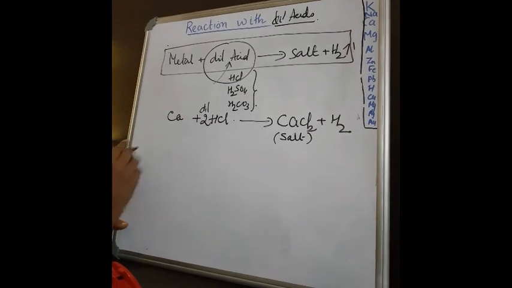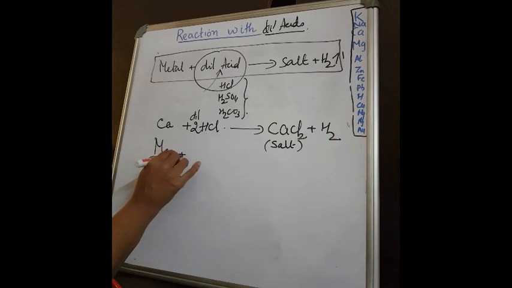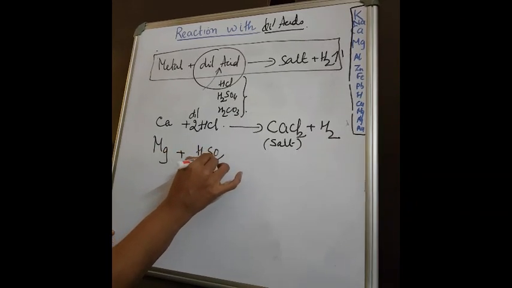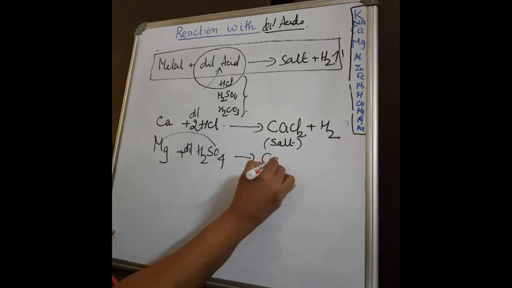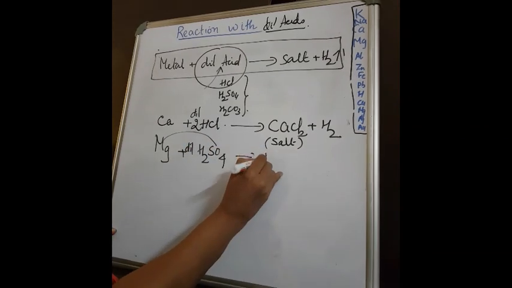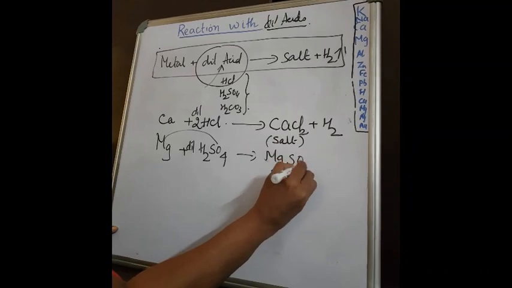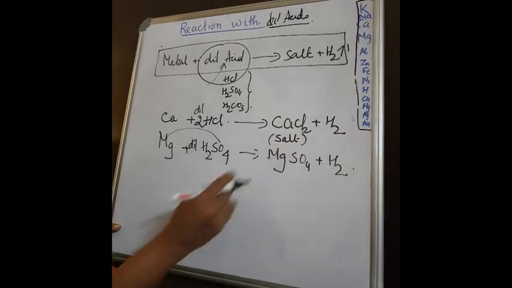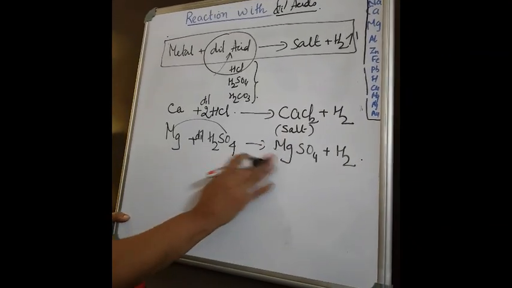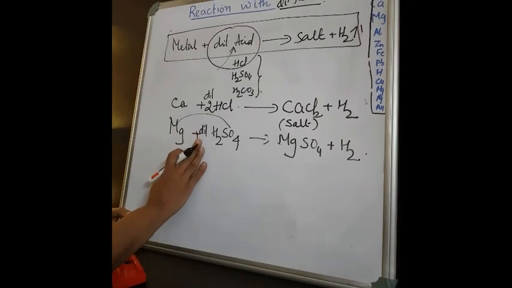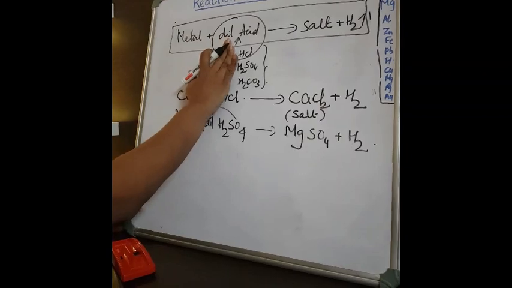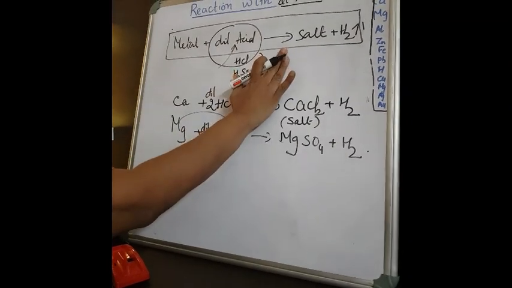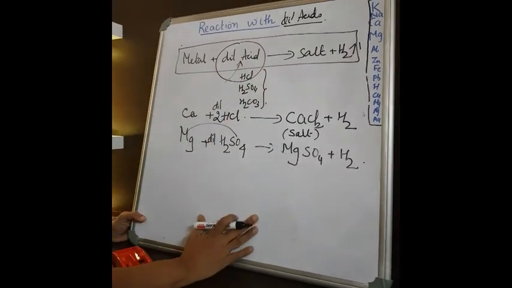Correct? Or another example, magnesium plus H2SO4. If you want another dilute acid, you will get what? Its corresponding salt, that is magnesium sulfate plus hydrogen. See? It's already balanced. So generally you can say a metal reacting with dilute acids will give you salt plus hydrogen.